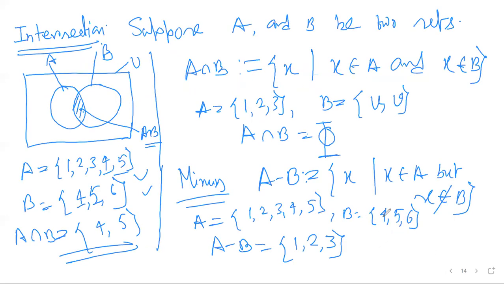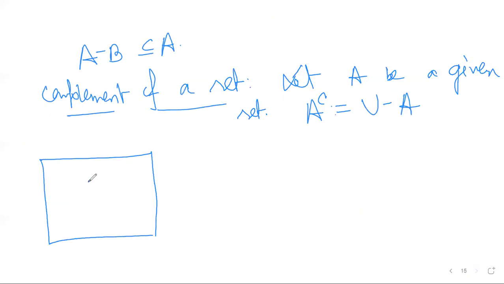So minus set in diagram, which we will write here. So A, B, this is my B, this is my A, this is my universal set. Then A minus B is the portion like that, because this element belongs to A but not in B. We don't take those elements, right? The intersection element. This is my A minus B.